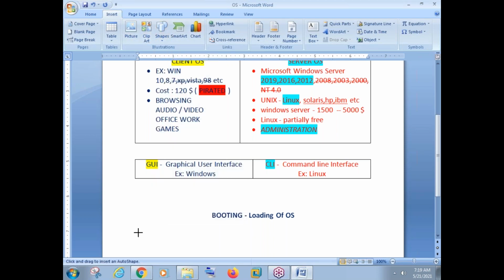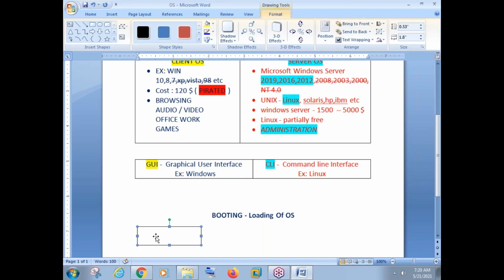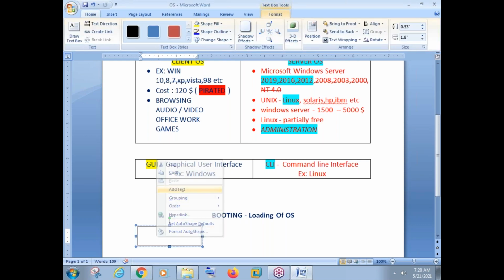It's a very simple logic and everyone should understand this logic. Okay, so this is my hardware.